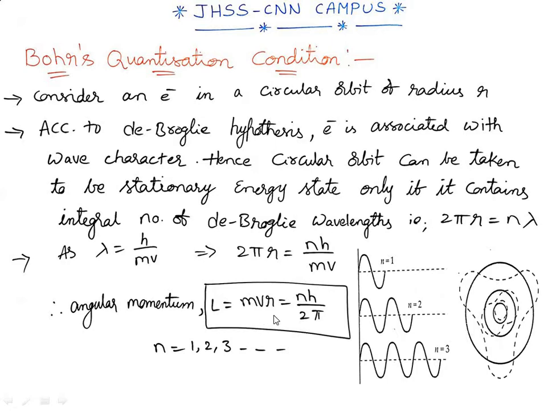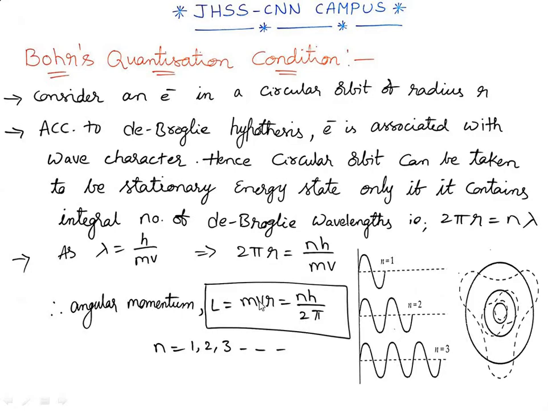So angular momentum L equal to mvr equal to nh by 2 pi, where n is nothing but the principal quantum number. Are you getting the point here? Remember this quantization condition, which is given by Bohr. Thus, only those circular orbits can be allowed stationary states of an electron in which its angular momentum is an integral multiple of h by 2 pi. Are we clear with this?